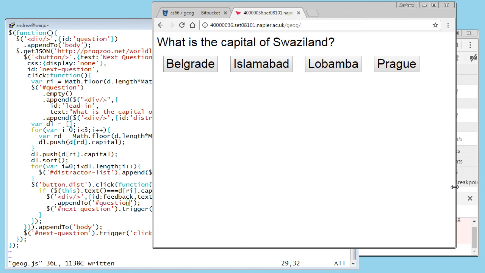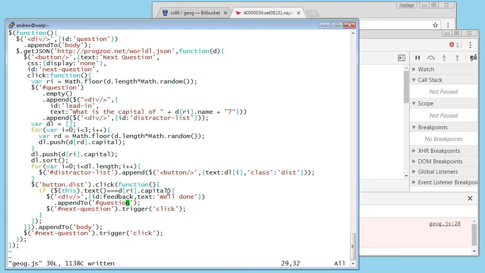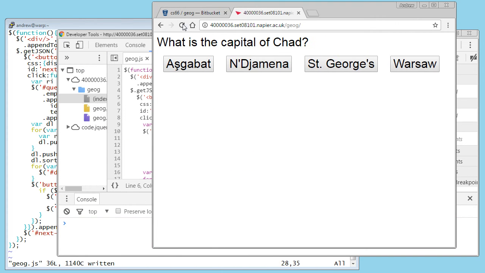Okay, I got an error there instead of what I was expecting. Okay, what does it say? Feedback is not defined. Oh yeah, ID is feedback. So the rule is when you've got this hash list of key value pairs, the key doesn't have to be quoted, but the value does have to be quoted. Okay, let's try that again. Reload. Okay, Chad. No idea what that is.